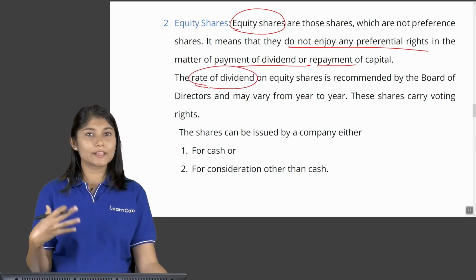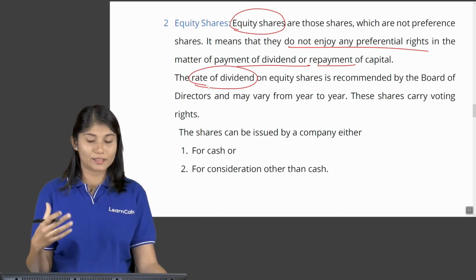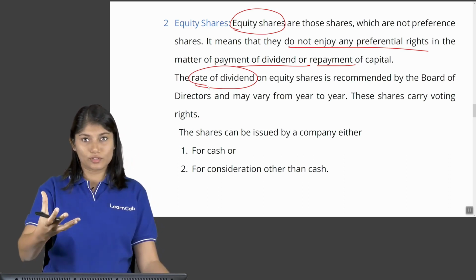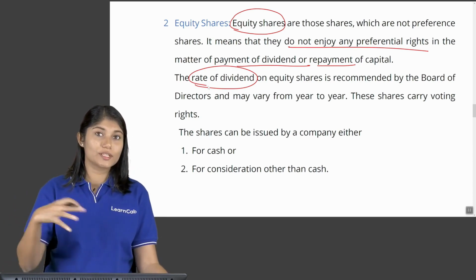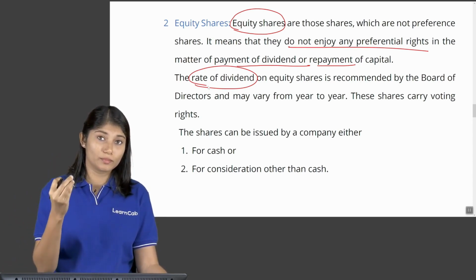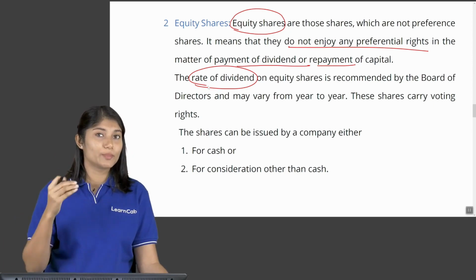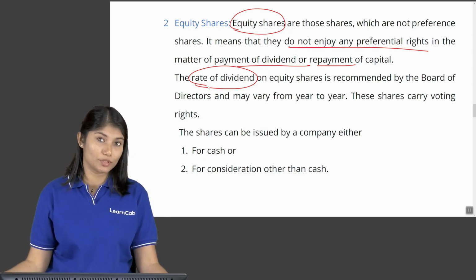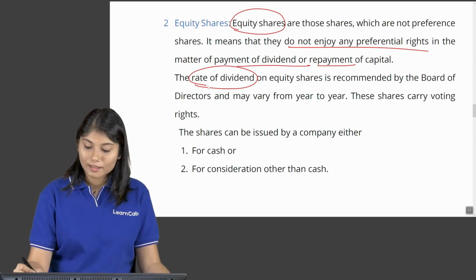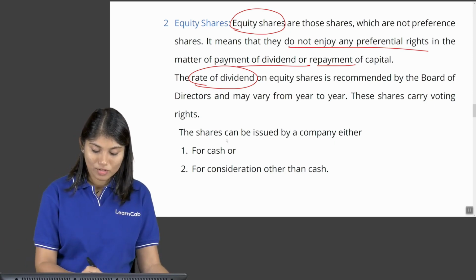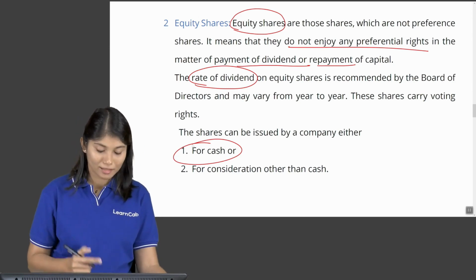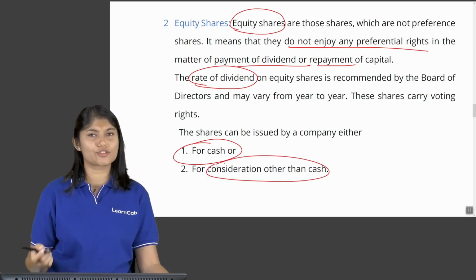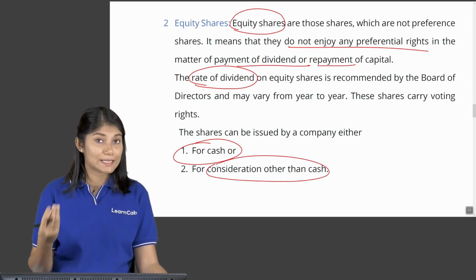It could be recommended year on year by the board of directors, and of course equity shareholders, because they are owners, will have a right to vote. So major decisions of the company will be in their hands because they have a right to vote, right? And they carry voting rights. These shares can be issued by the company either for cash, means for money, or for consideration other than cash. It could be in the form of assets.